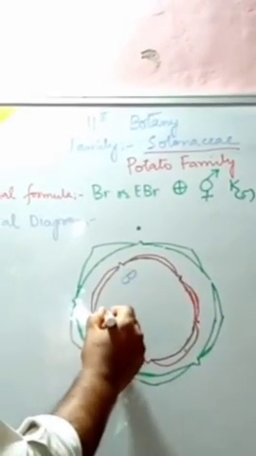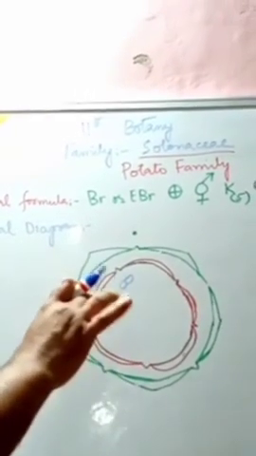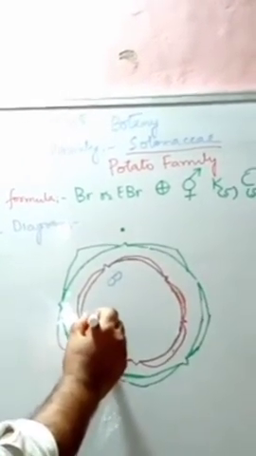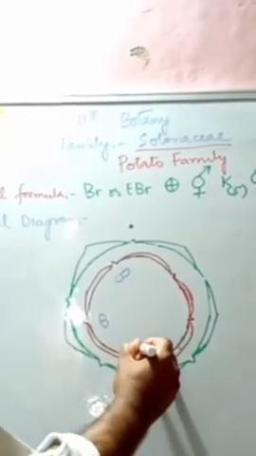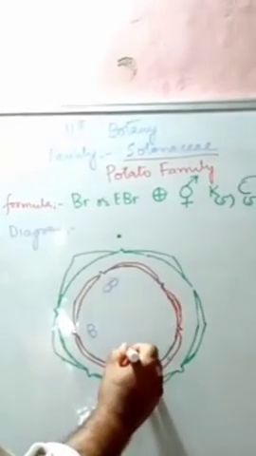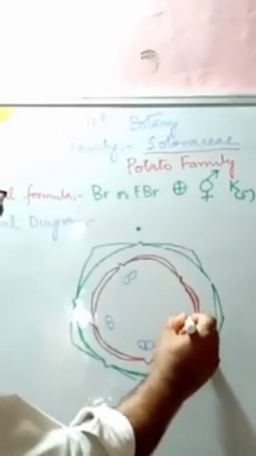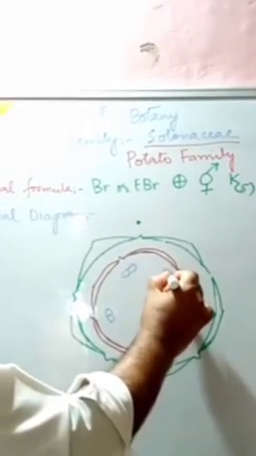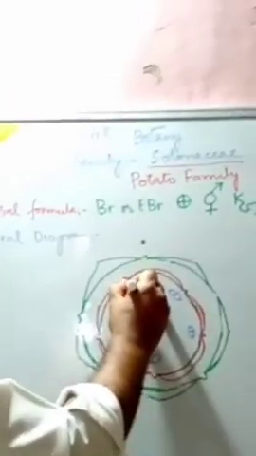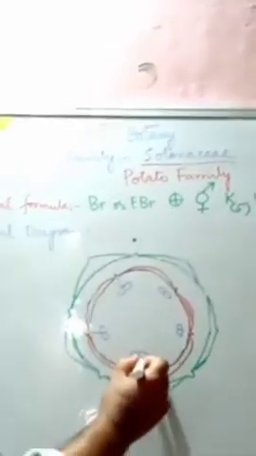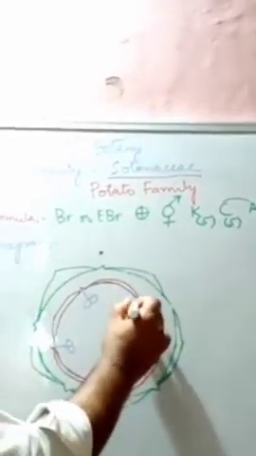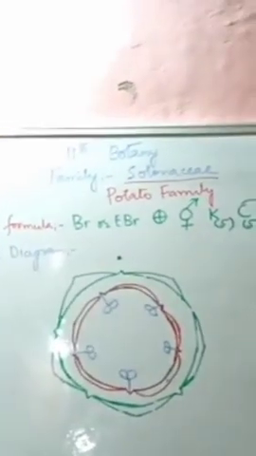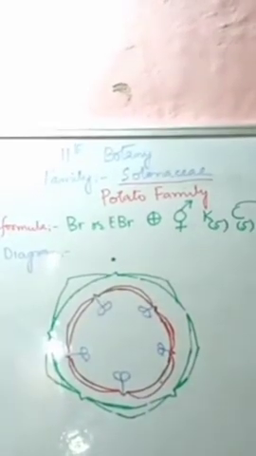One, that's the 1. Then 2, they are 3, then this is 4, then this is 5, but they are fused with this, so we can say it is epipetalous. Now gynoecium is 2, that it is locular.